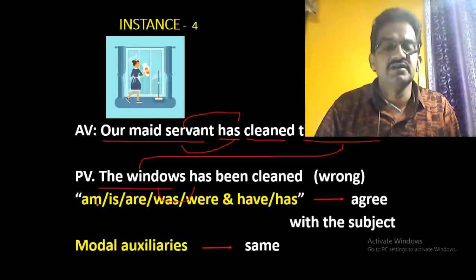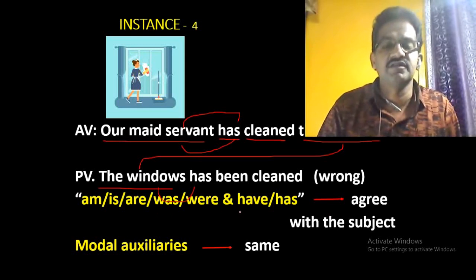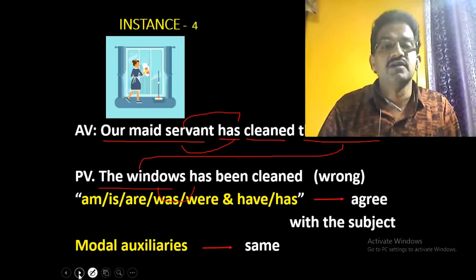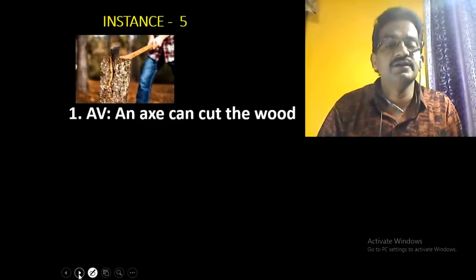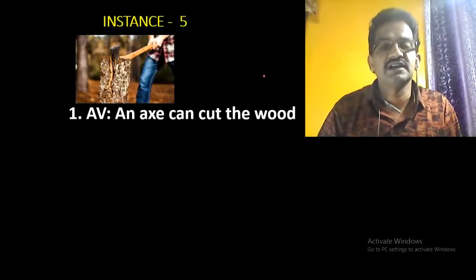You observe here: I, am, is, are, was, were, have, has. These agree with the subject in active to passive, so we have to take care while using these verbs, because there are singular and plural subjects and verbs. The subject-verb agreement we have learned in the earlier classes. And regarding modal auxiliaries, the verb stays the same, because there is no third person singular form for modal auxiliaries. And you see, an axe can cut the wood.